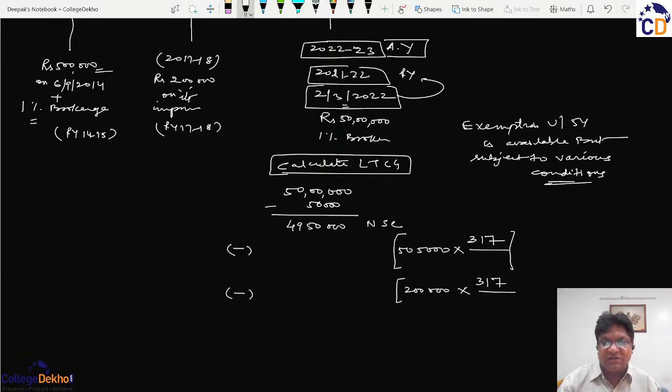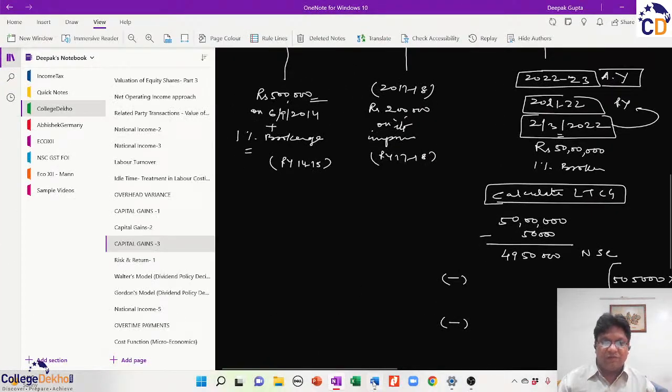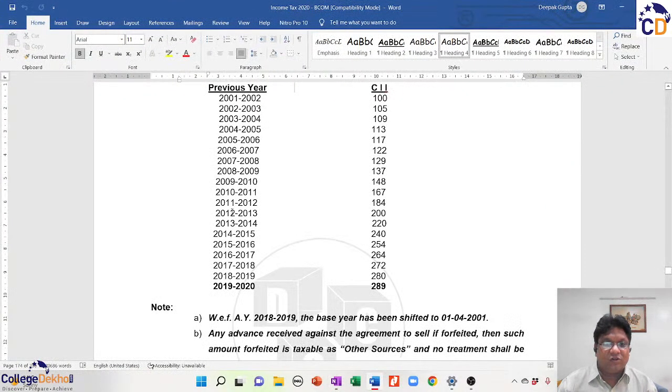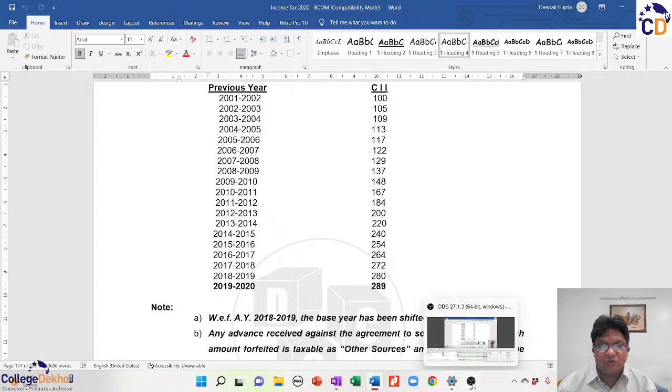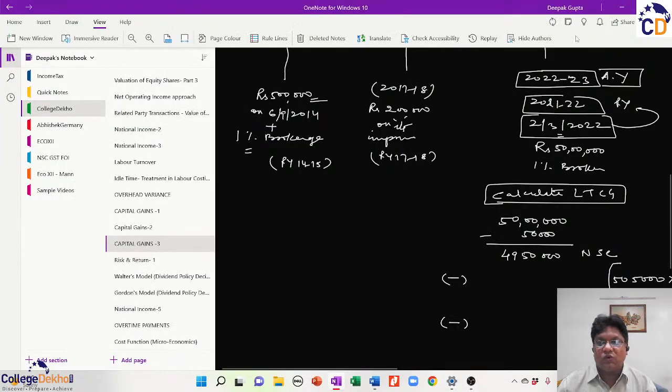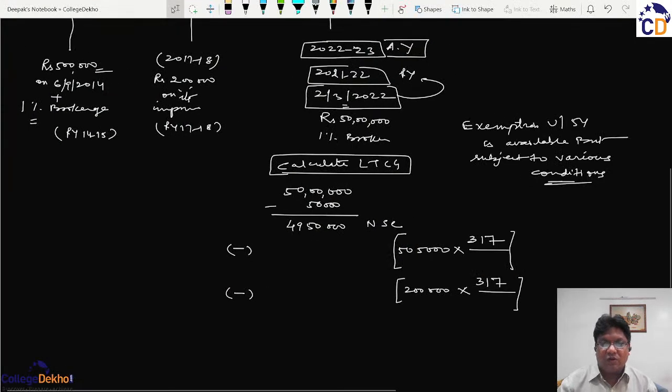So we will just check the figures from the table, which is available in my notes: for the year 14-15 the index rate is 240, and for 17-18 it is 272. So we will just do the calculations.